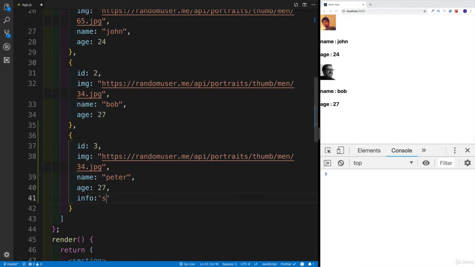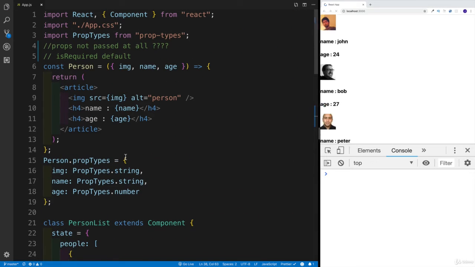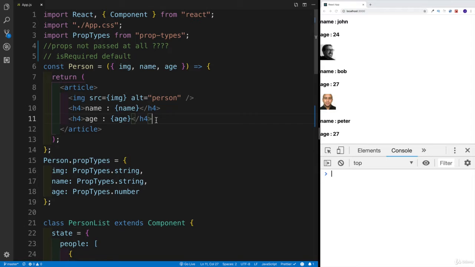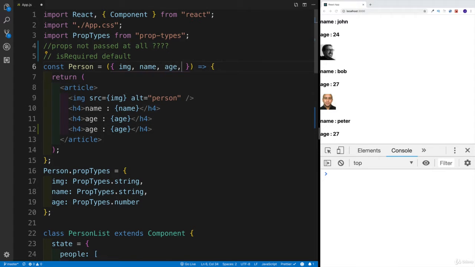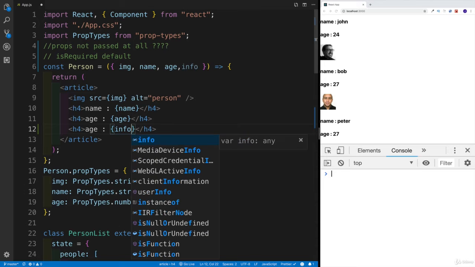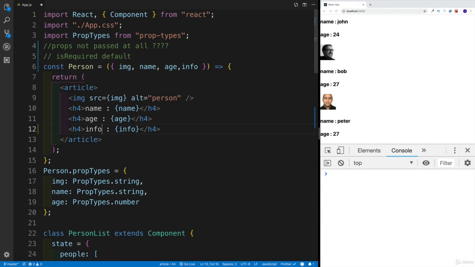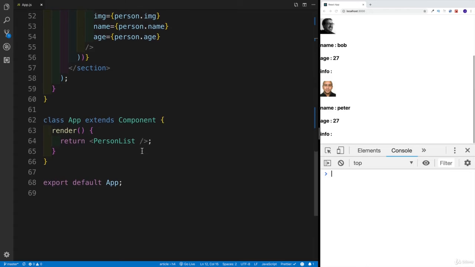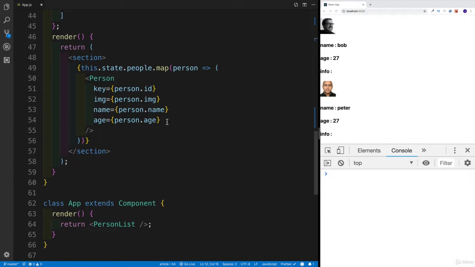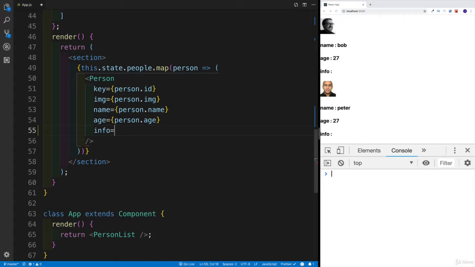I'm going to say some info about Peter. That's going to be right here. And then let's maybe add a different image. Let's say 87. And then I would like to head back over to my person component, copy and paste it. First of all, I would like to destructure it in the props, even though we haven't yet passed it in the props. I'm going to say info. Then this is obviously going to be my info about whatever person. And here, last but not least, I would like to also pass it. So we're going to say info prop is going to be equal to person.info.